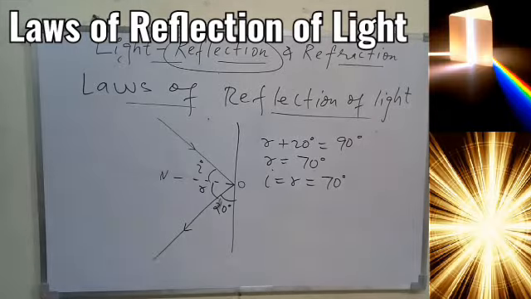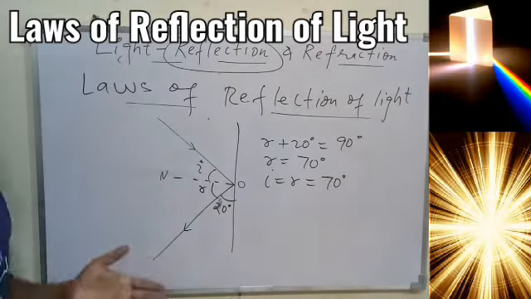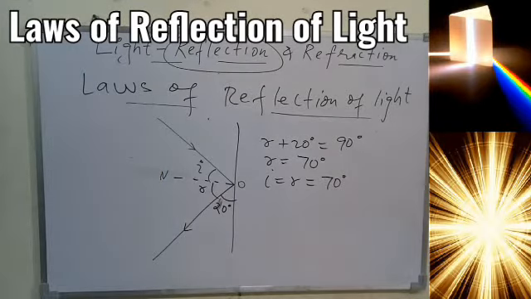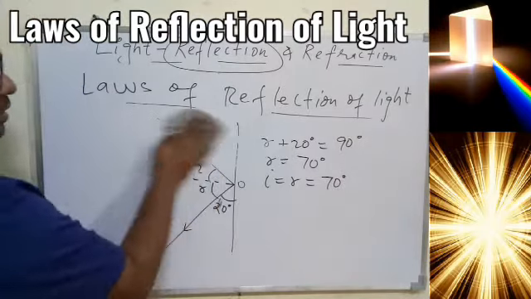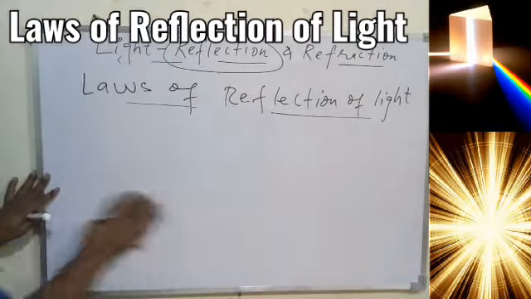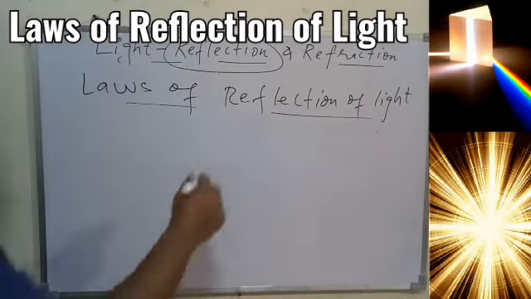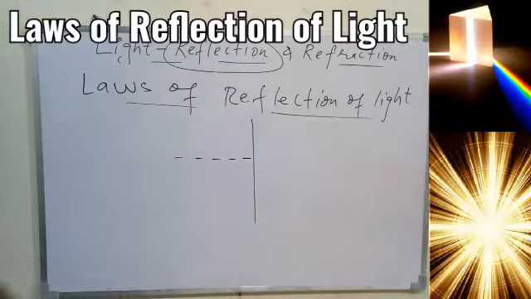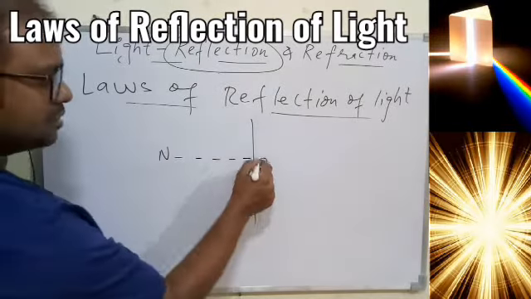So we can have any kind of diagrams based on the reflection, and we should know how to complete the diagram based on the laws of reflection. So I hope this part is understood. One more thing we should know: if we have a flat surface, we know how to draw the normal. So simple, 90 degrees we can draw. So this will become your normal to the surface.